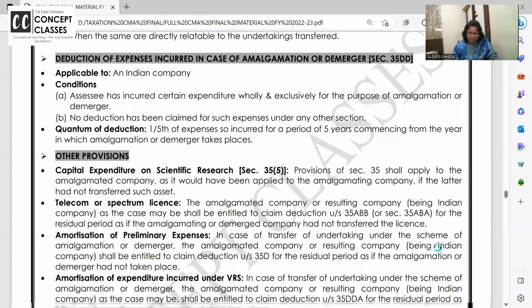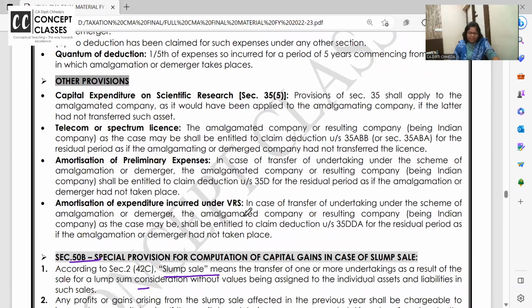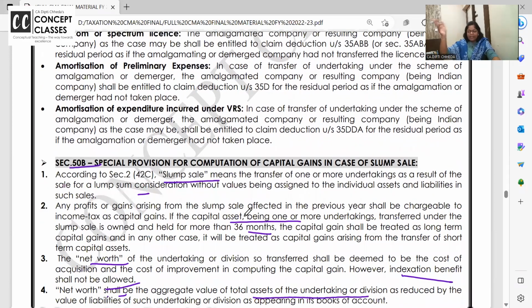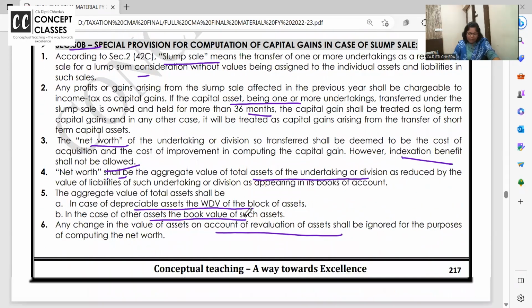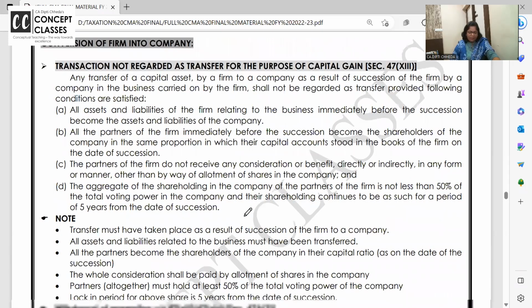Rest all, amalgamation, partnership, conversion of a private company, if conditions are satisfied, fresh 8 years they can carry forward losses. Now let us see what are the conditions for the private company and all which should be satisfied. Yeah, there are some business head expenditures which are allowed 1/5 every year, like the merger expenses, preliminary expenses, 35D VRS. So the remaining years will be allowed to the new company also. Okay, right. Slum sale हमने already कर लिया.